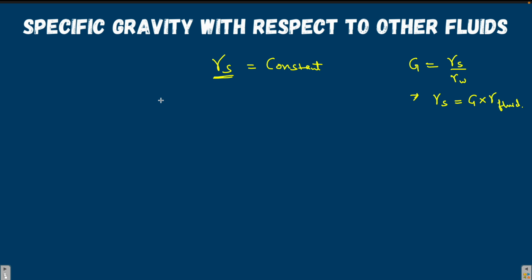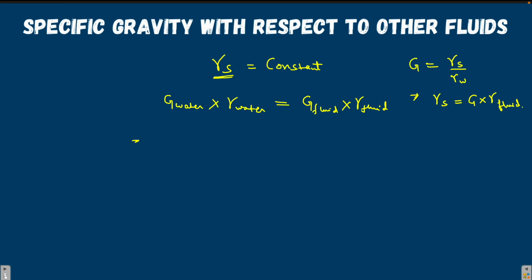So suppose this is the specific gravity of the substance with respect to water, into unit weight of water, will give me gamma s. Similarly, specific gravity of the same substance with reference to another fluid, into unit weight of that fluid, will give me gamma s of the substance again.